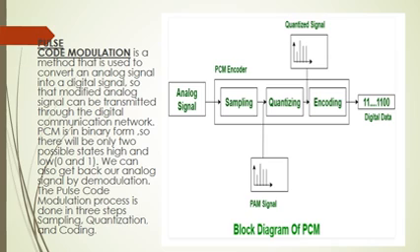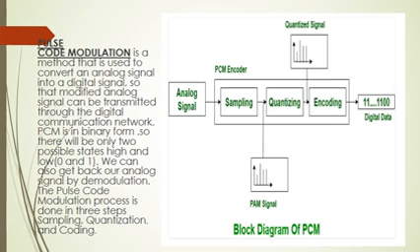PCM is in the binary format, so it has only two possible states. The state of low means the 0 value, and the state of high means the 1 value. And at the receiving end, we get back our analog signal by the demodulation process. The pulse code modulation process is done in 3 steps. First step is sampling, second is quantization, and third is the coding process.